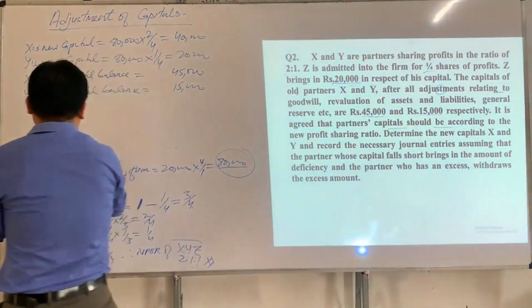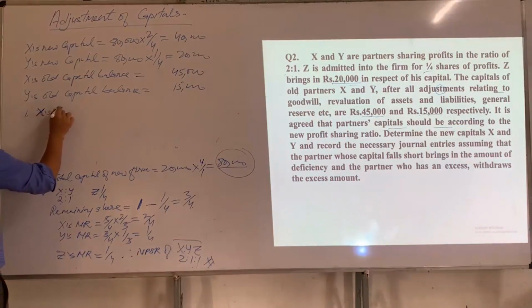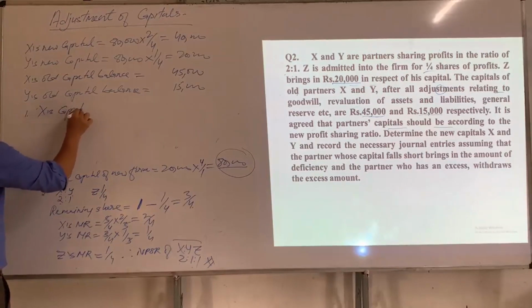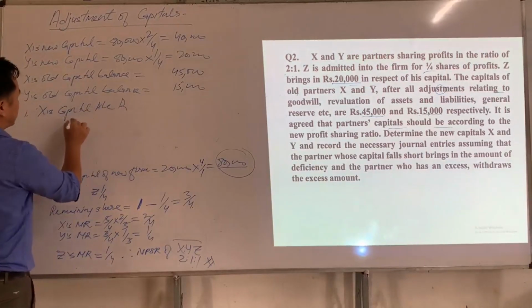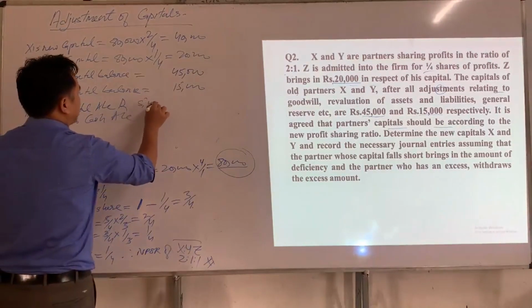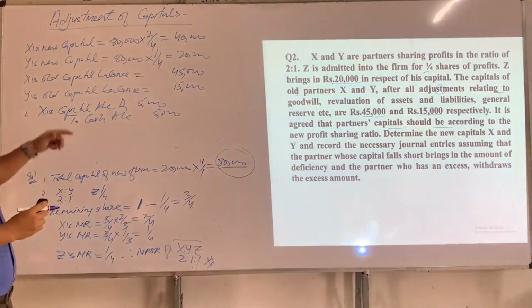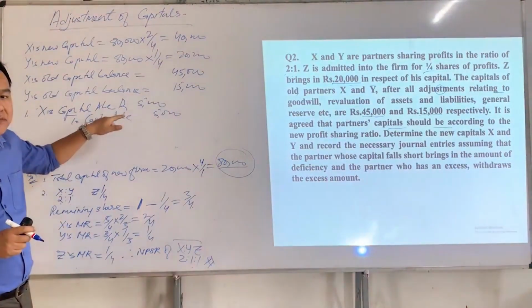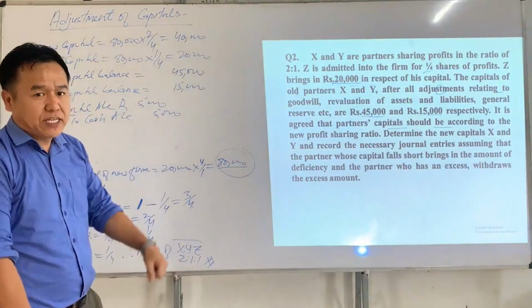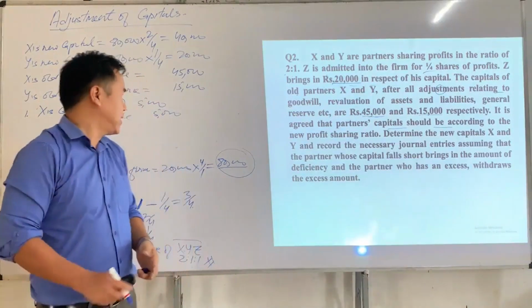If the amount is withdrawn by X, the journal entry will be X's capital account DR to cash account. So X's amount of 5,000 is being withdrawn by whom? X. If capital is withdrawn, the capital will be decreased. If capital decreases, it should be debited. Since cash is going out of the business, it should be credited. Since cash is an asset, if an asset decreases, it should be credited.